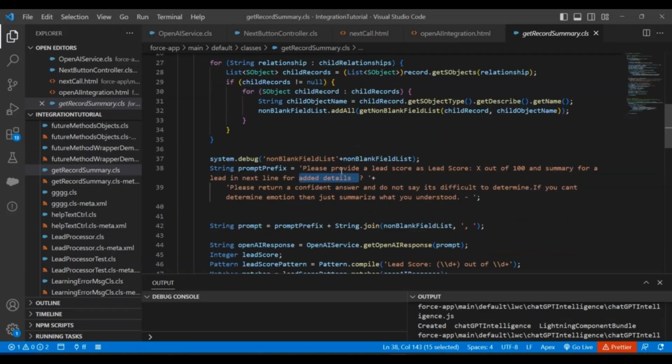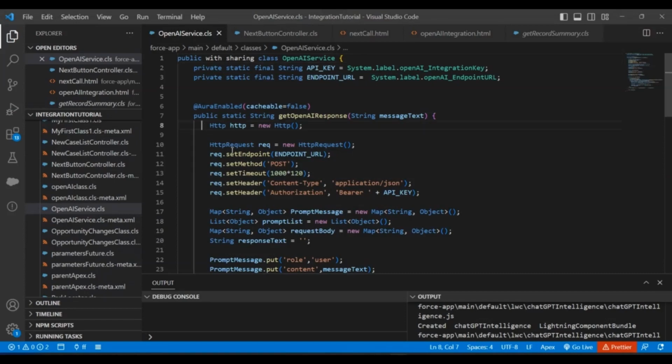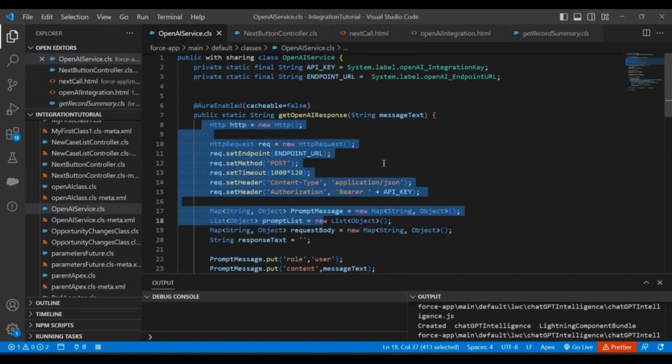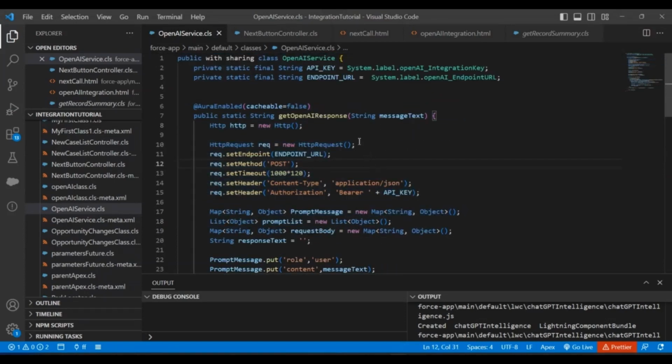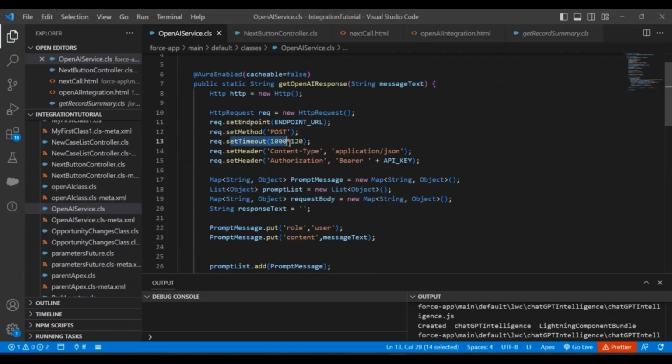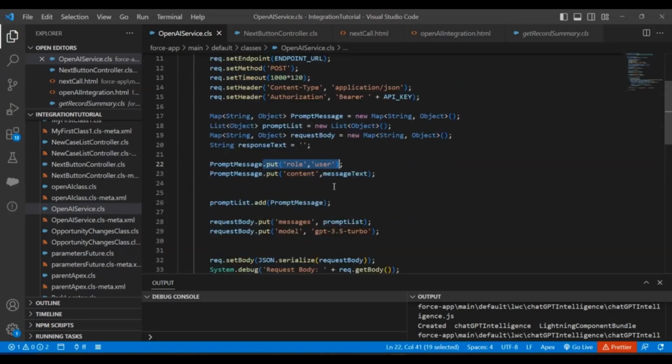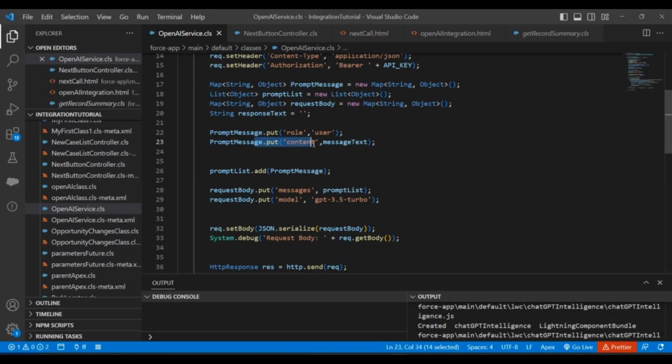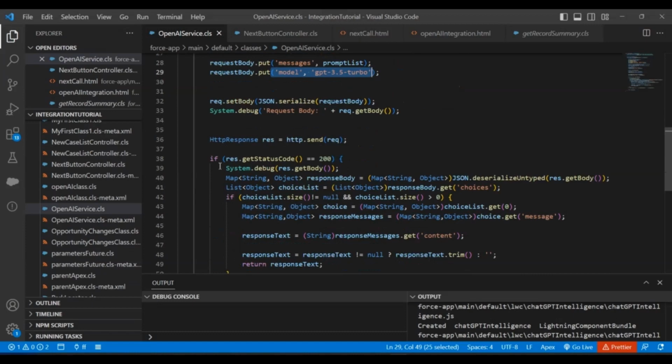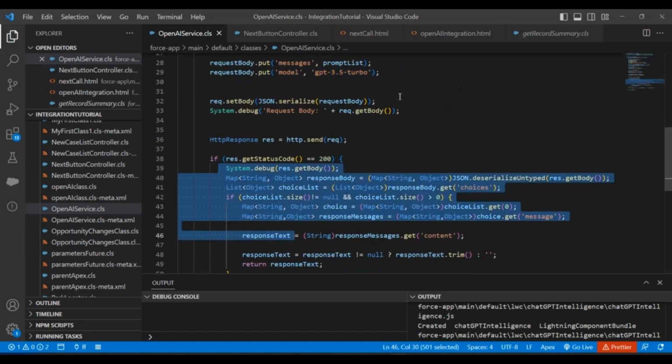And once we do that, we are sending this request to the class that is the OpenAI service. In that, I'm just preparing the HTTP request and sending it to the OpenAI platform. If you look into the parameters here, I'm specifying the timeout, the role as user, the content here, right? And the model as GPT 3.5 Turbo. Once I do that, I'm getting some response, and I'm traversing to the choices. I'm getting the content and sending it back to the LWC, where I'm formatting and displaying it on the UI.